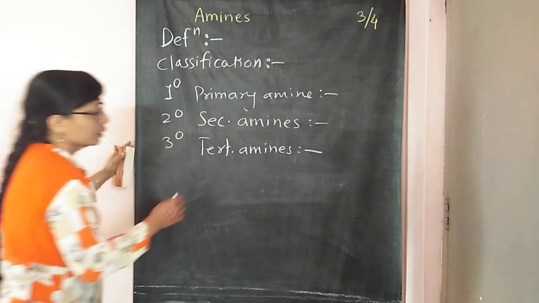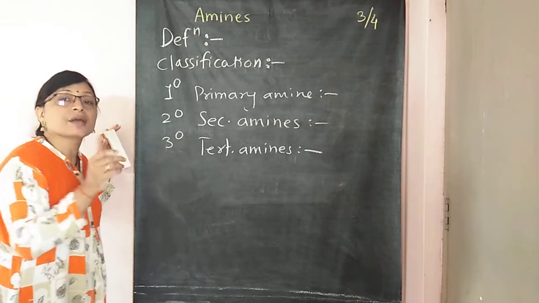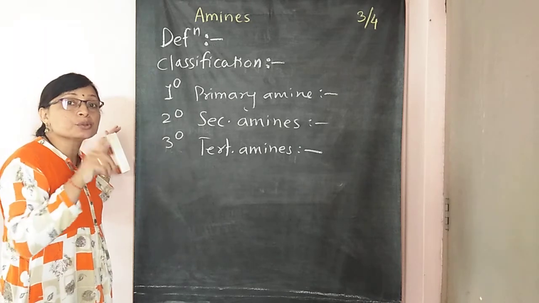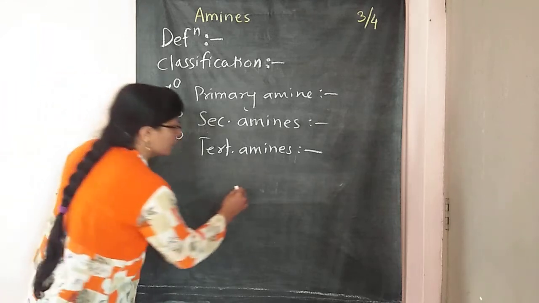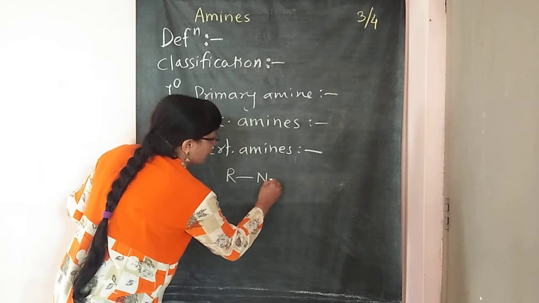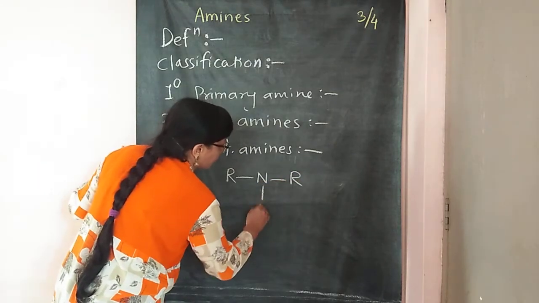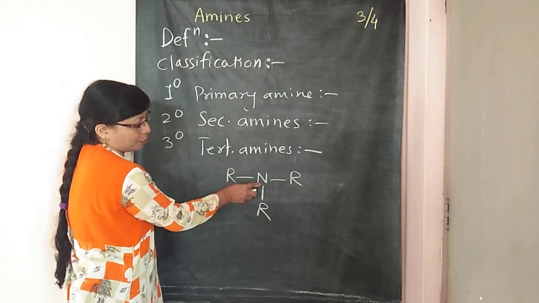So here, instead of 3 hydrogen atoms, 3 R groups are present and only nitrogen is in between them. So here 3 R groups, they may be alkyl or aryl groups, same or different. 3 R groups are attached to the nitrogen.